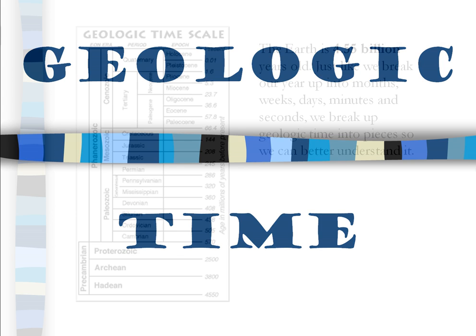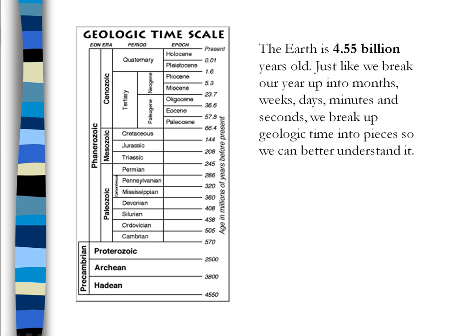Geologic time. This is the geologic time scale. The Earth is roughly 4.55 billion years old, and just like we break up our year into months, weeks, days, minutes, and seconds, we break up geologic time into pieces so we can better understand it.